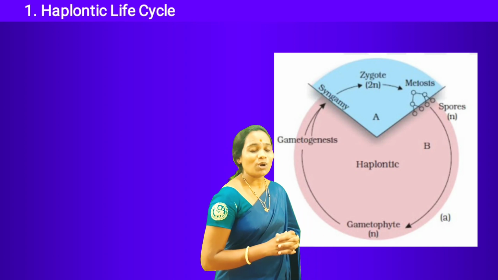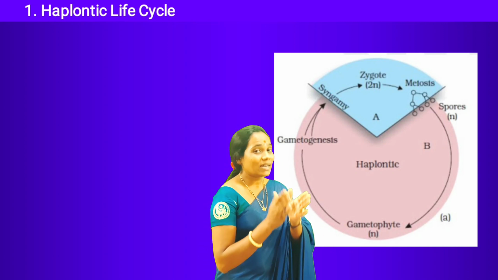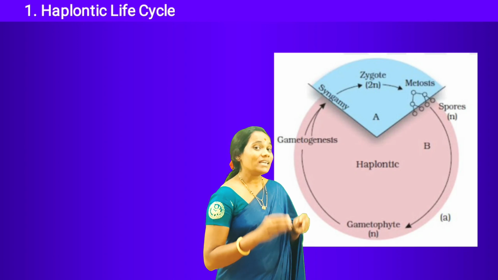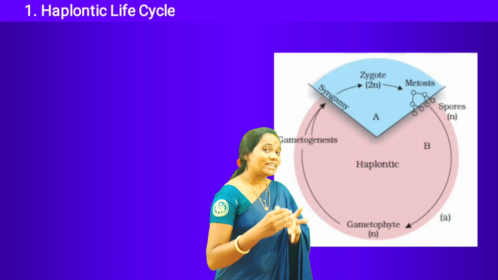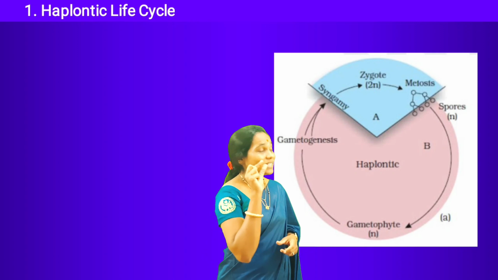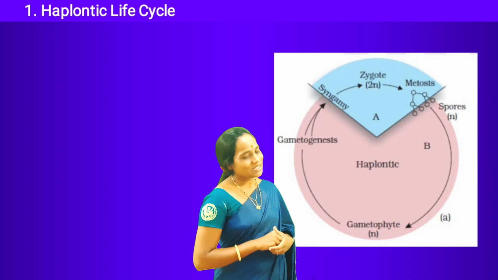Remember, the sporophytic plant body in the haplontic life cycle is short-lived and is represented by a single celled zygote.